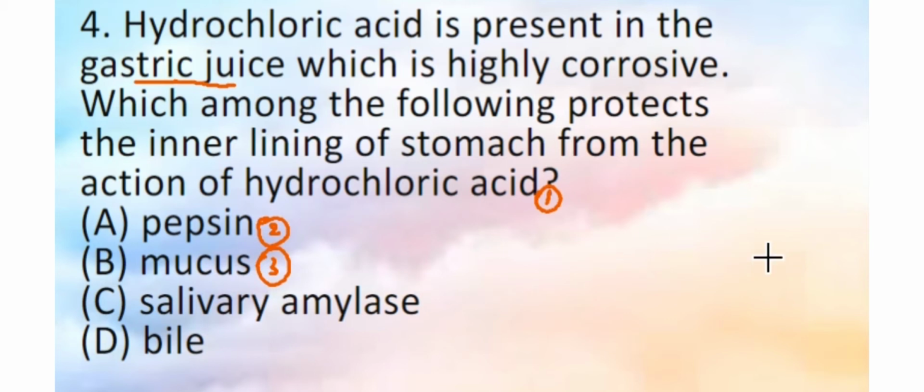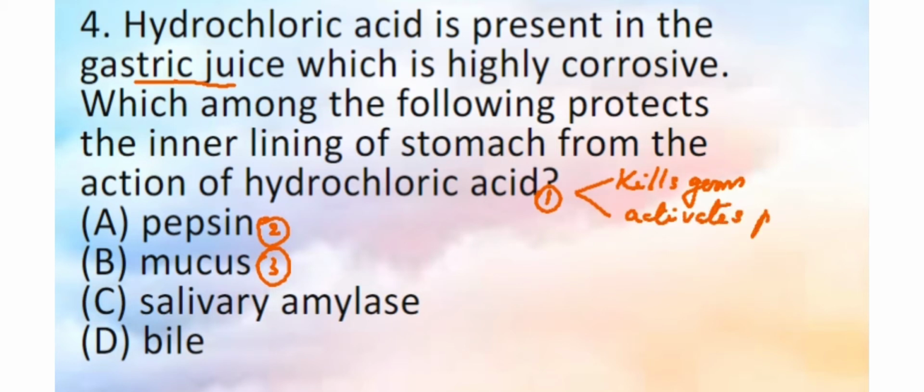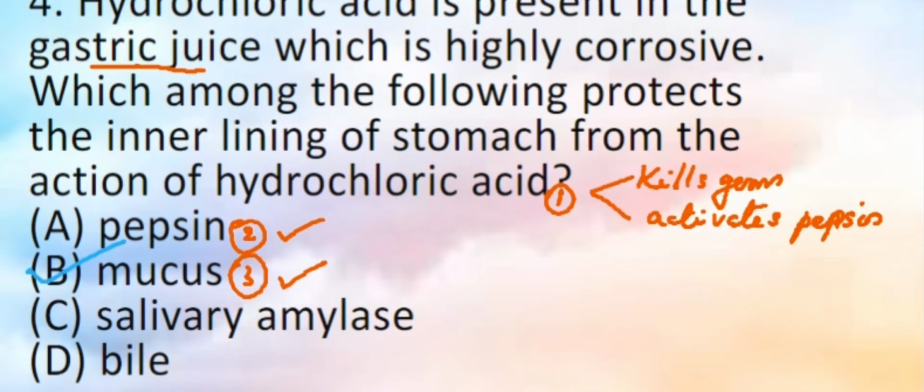Hydrochloric acid has 2 functions. One, it kills germs present in the food, and also activates pepsin, because pepsin is present in the form of an inactive enzyme called pepsinogen, which is activated only in the presence of hydrochloric acid. And pepsin, we discussed, is an enzyme digesting protein. And third is the mucus, which is actually a secretion for protecting the wall of the stomach from the action of hydrochloric acid. The correct answer is mucus.